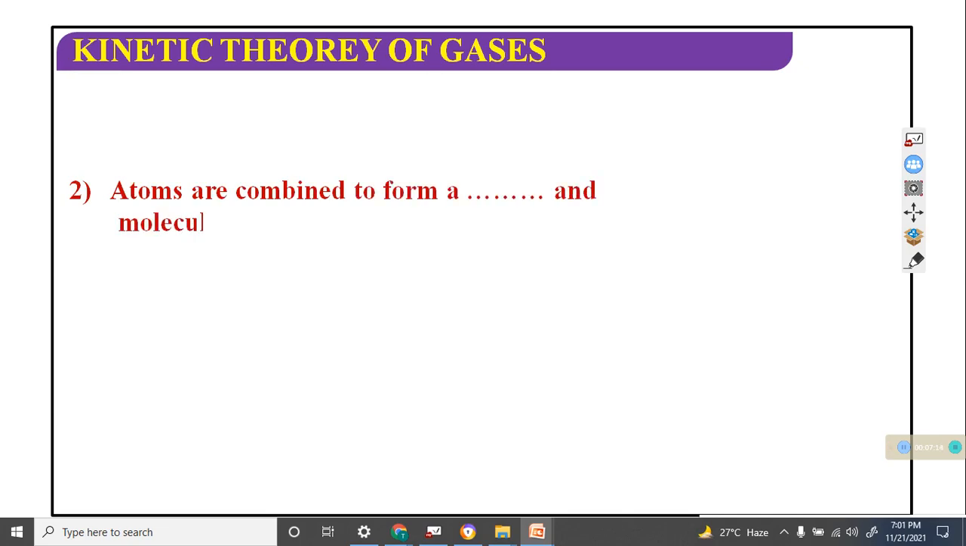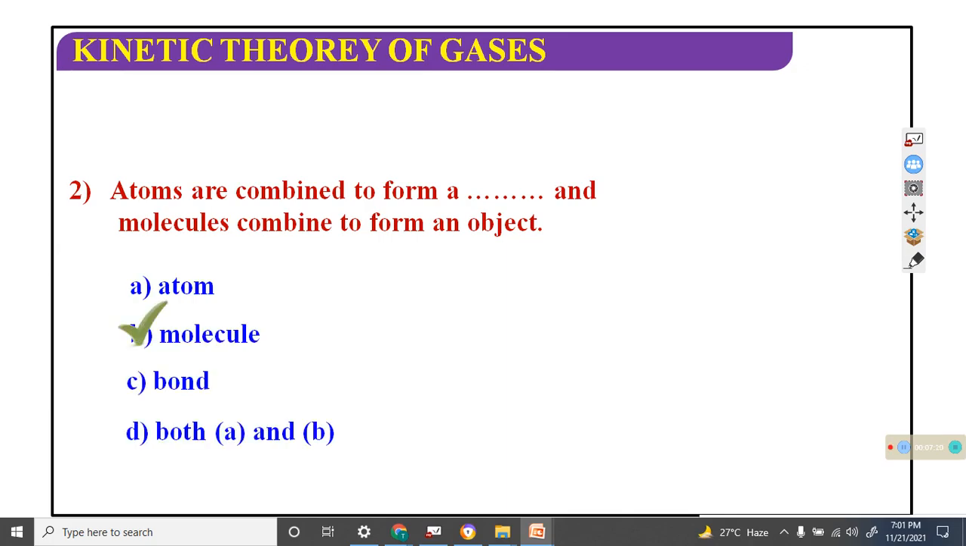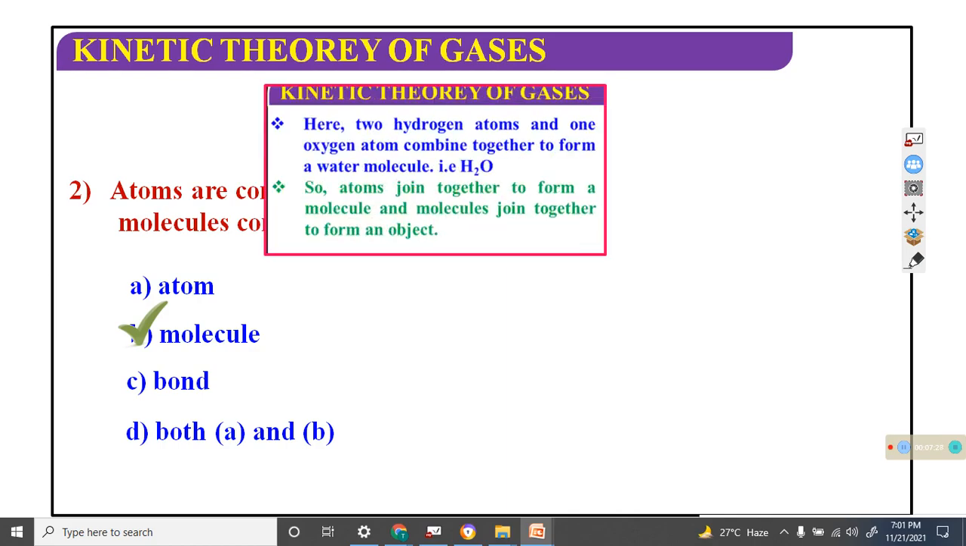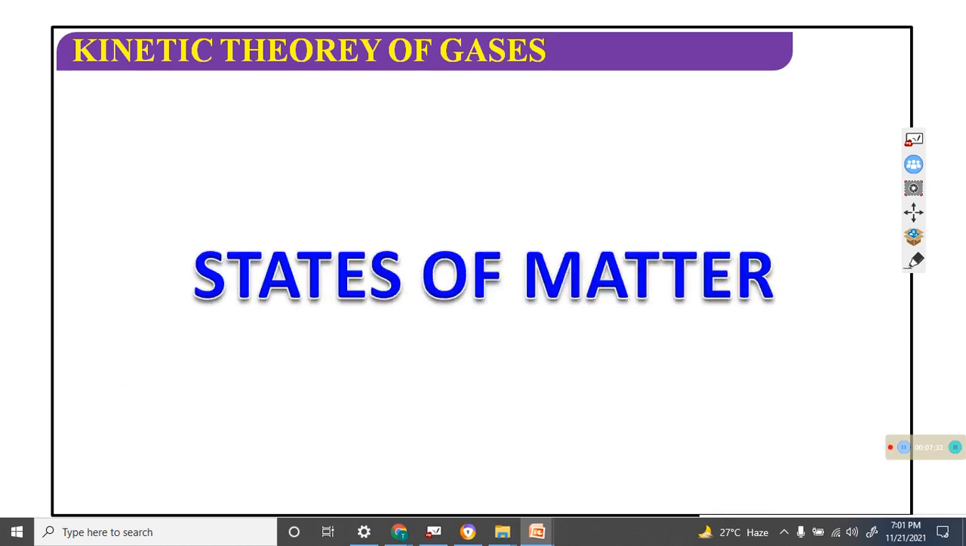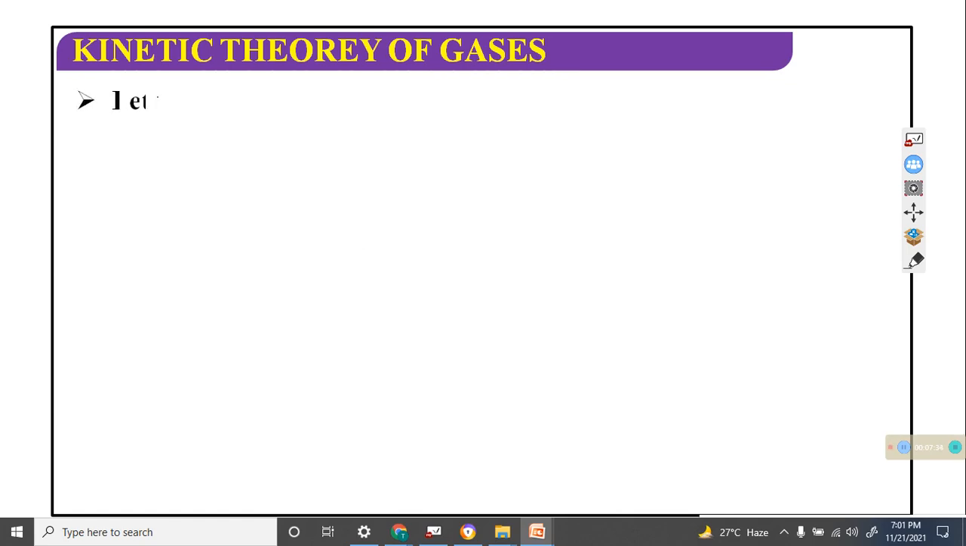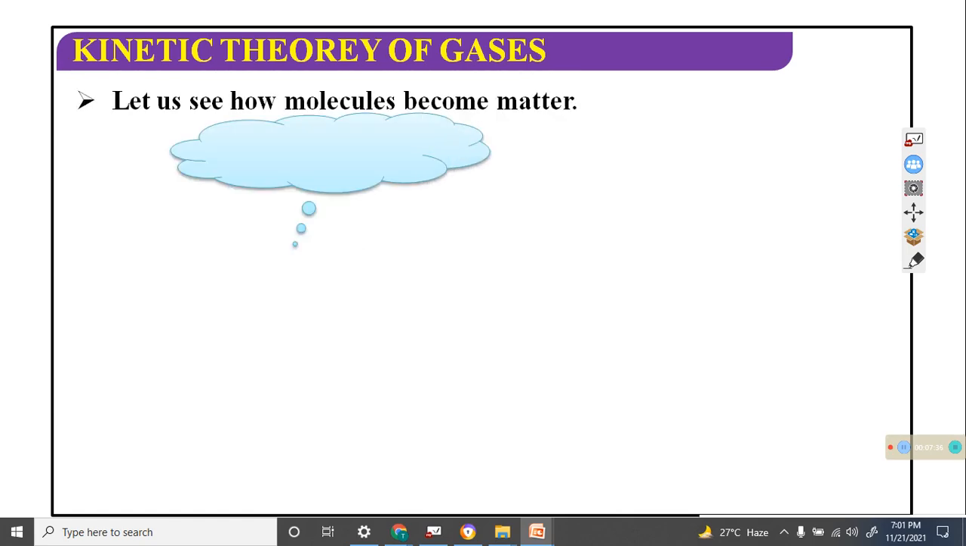Next one: atoms are combined to form a dash, and molecules combine to form a dash. Atoms combine to form molecules, and molecules combine to form an object. Next, states of matter. Let's see how molecules become matter. What is matter?